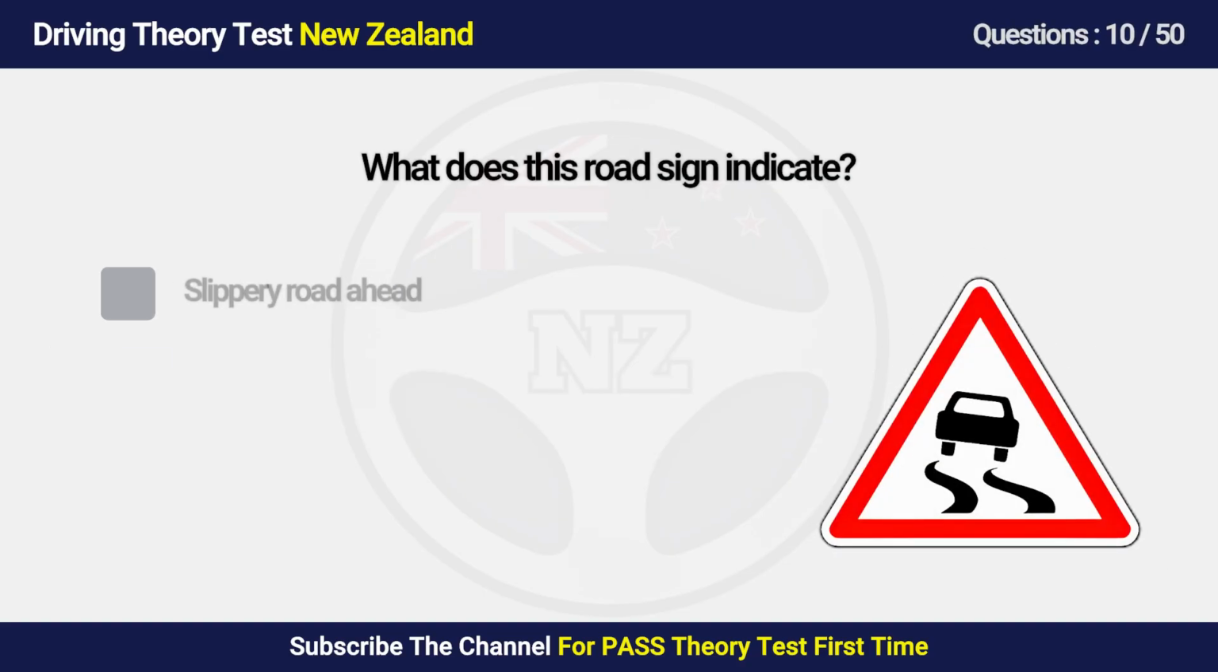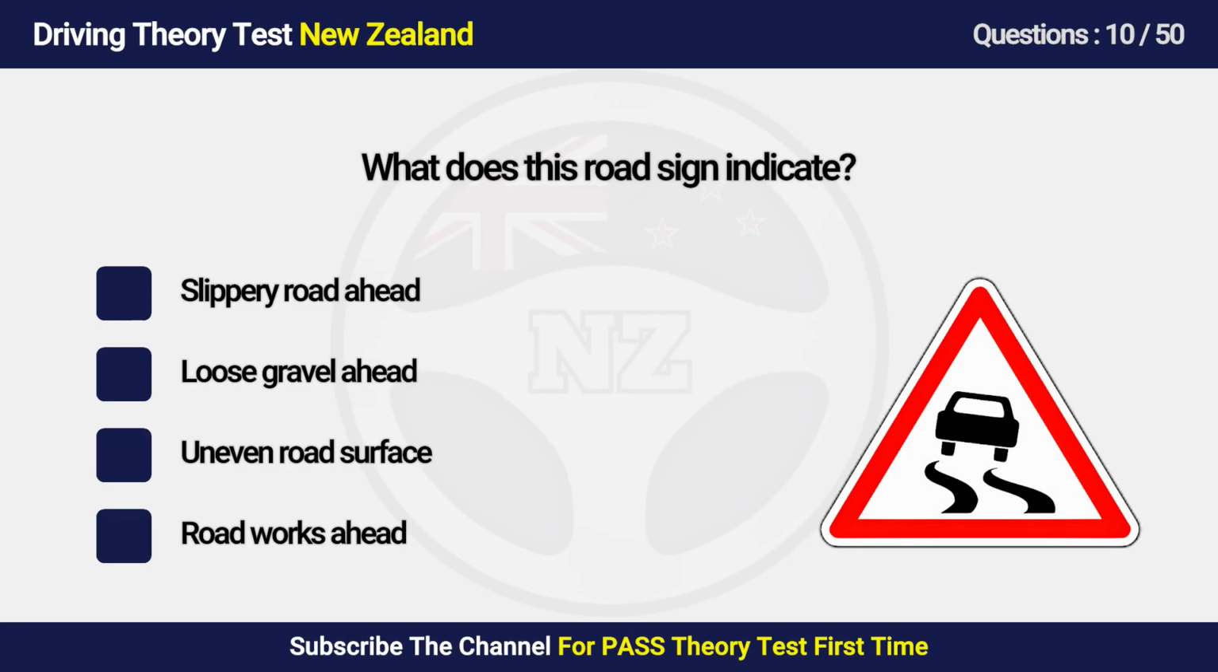Question 10. What does this road sign indicate? A. Slippery road ahead. B. Loose gravel ahead. C. Uneven road surface. D. Road works ahead.